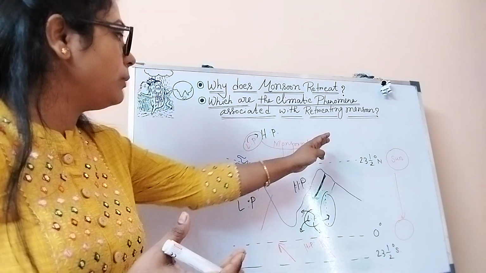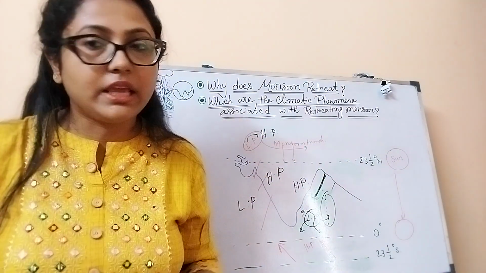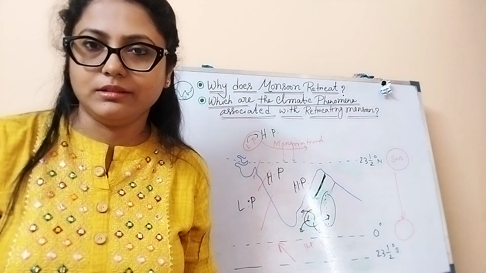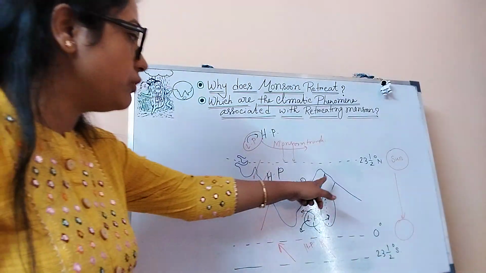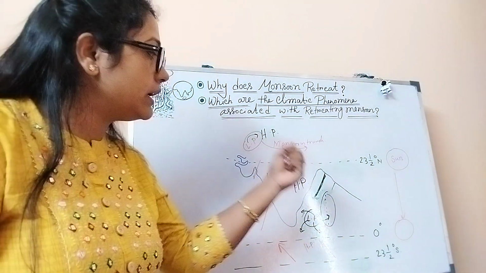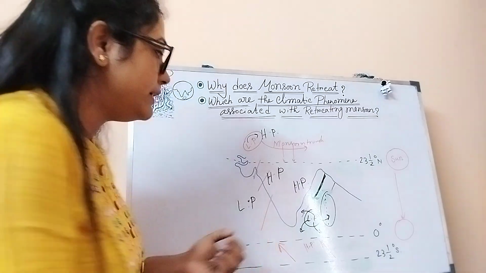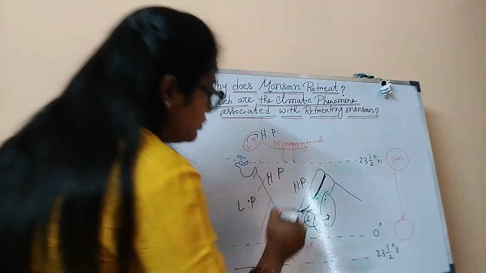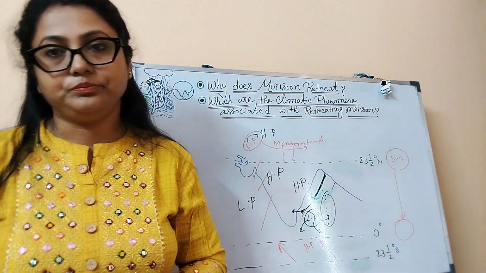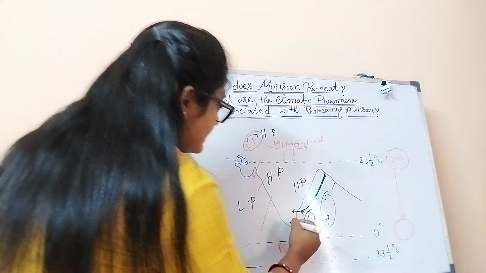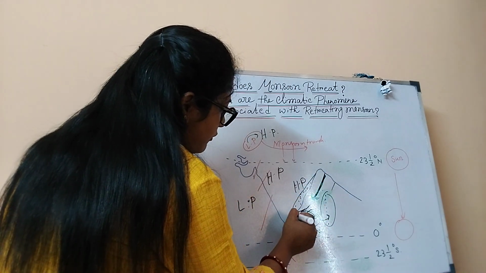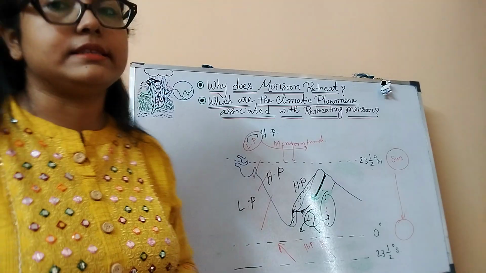Although it is blowing from land towards the sea, it doesn't bring any moisture with it from the land, because there is no source of collecting moisture in the land. But when it blows over the Bay of Bengal, it will be collecting a little bit of moisture, and due to the cyclonic deflection, what will happen? It will be deflected towards the eastern coast. As a result, in these areas, there will be rainfall. Sporadic rainfall will be happening along the eastern coast.